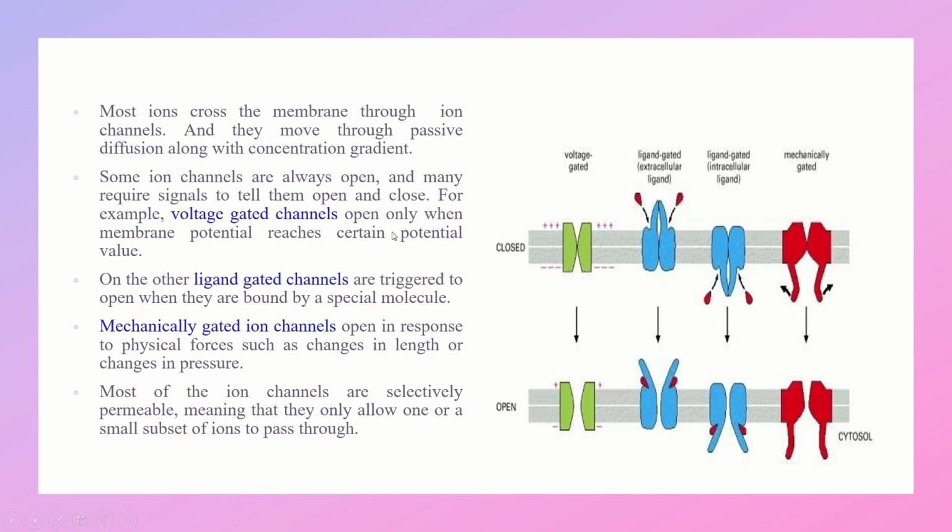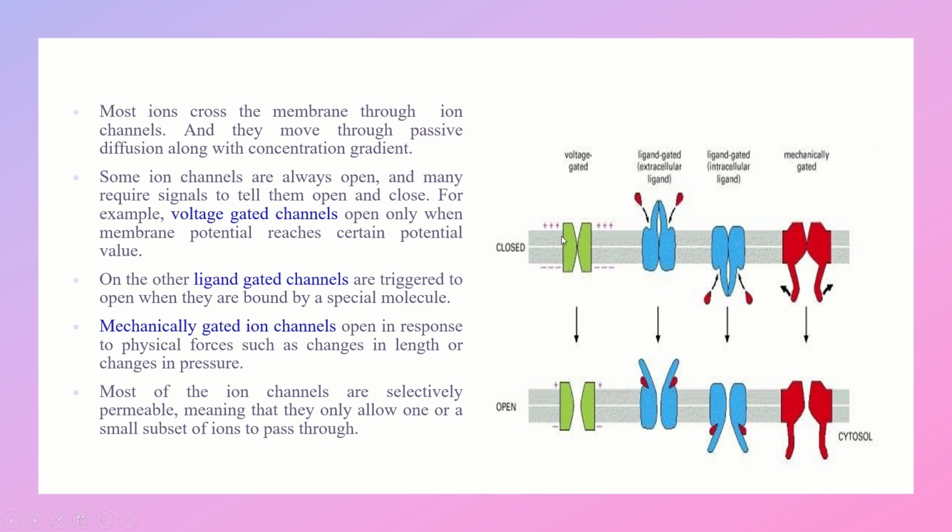Most ions cross the membrane through ion channels, and they move through passive diffusion along the concentration gradient. There are different types of ion channels, like voltage gated ion channels, ligand gated ion channels, and mechanically gated ion channels. Again, ligand gated ion channels include extracellular ligands and intracellular ligands. So now we will see what is meant by voltage gated ion channels.